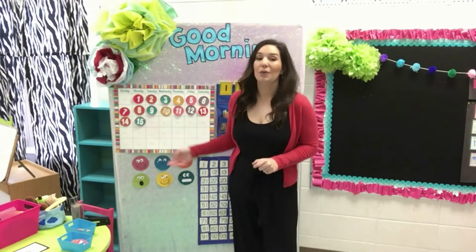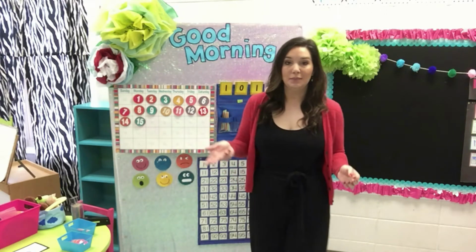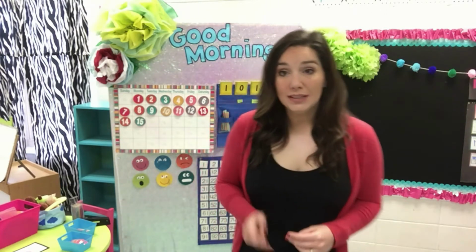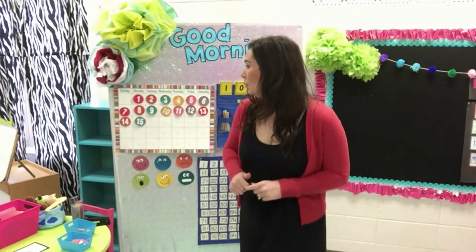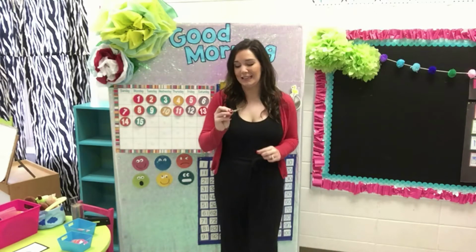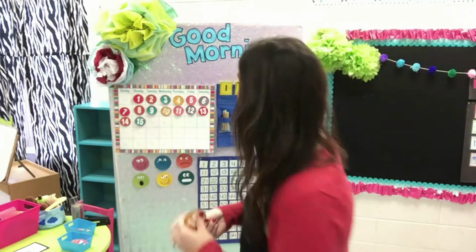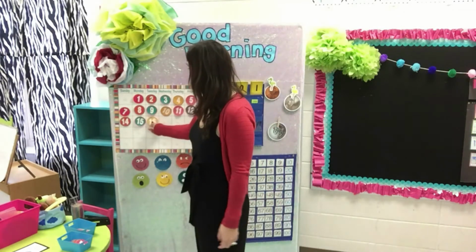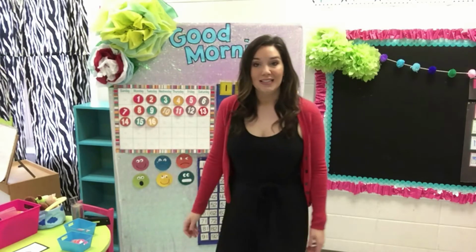Our morning meeting and figure out what our day is. Okay, so yesterday was Monday, February the 15th. Today will be Tuesday, February the 16th. And this is what a 16 looks like. It's just a 1 and a 6. You can hear teen, so you know it's going to start with a 1. And then you can also hear 6 at the beginning, 16. All right, Tuesday, February the 16th, 2021.